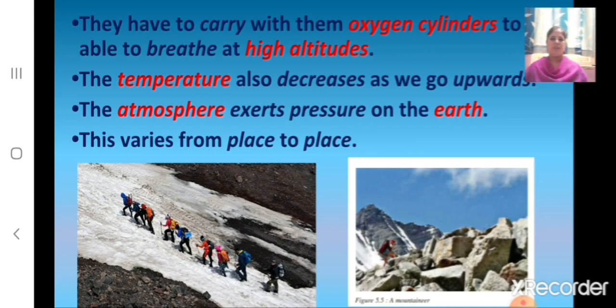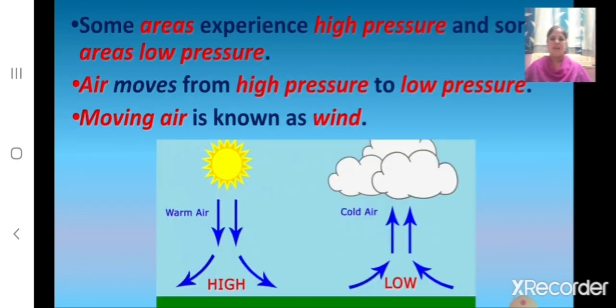And children, as we go upwards, how is the temperature? The temperature also decreases as we go upwards. And what exerts pressure on the earth? The atmosphere exerts the pressure on the earth. And is it the same everywhere? No, it is different. This means it varies from place to place. Some areas experience high pressure, and some areas experience low pressure.